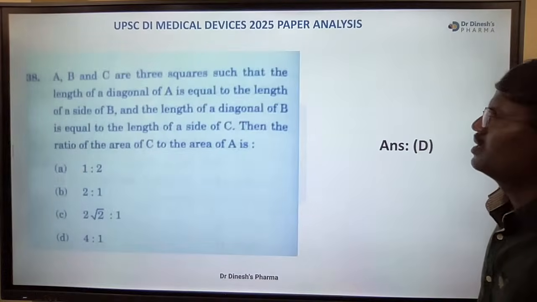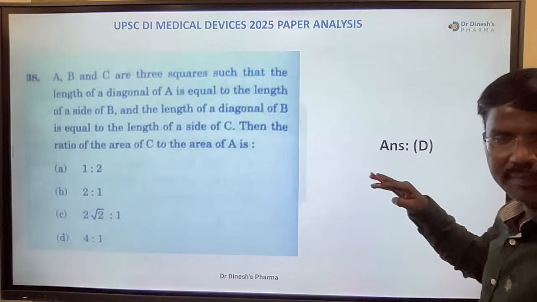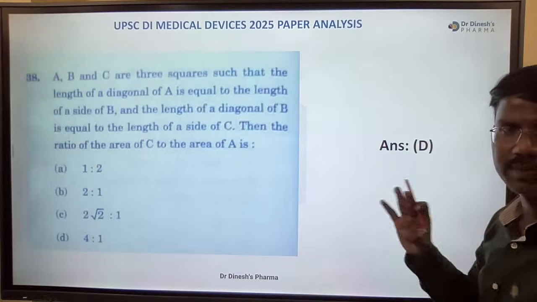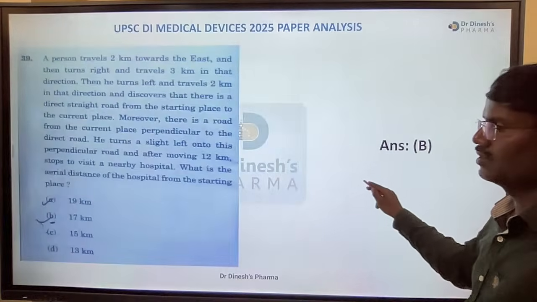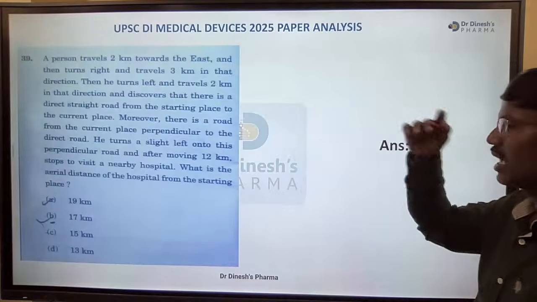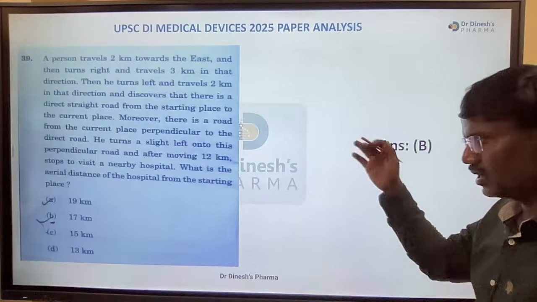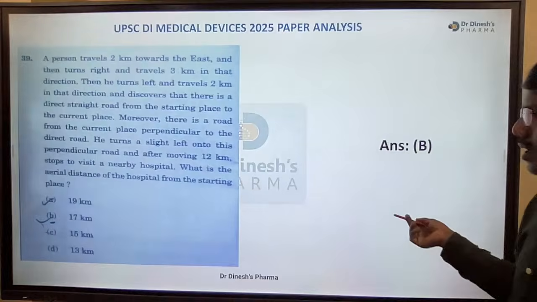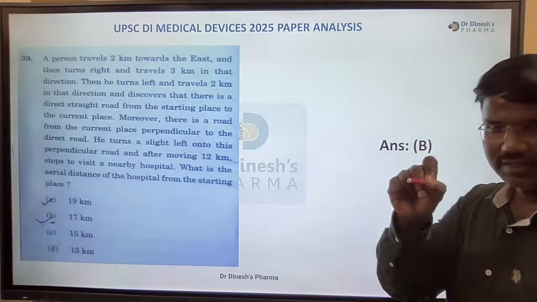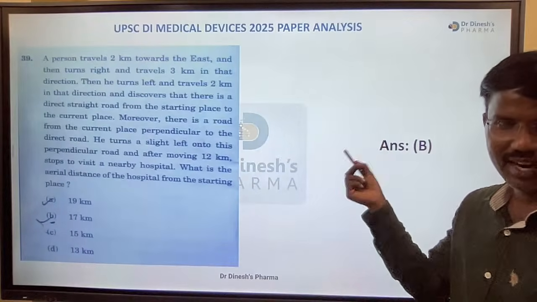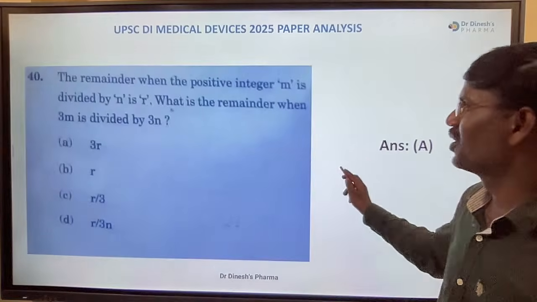Next, ABC, 3 squares such that the length of a diagonal A is equal. These questions were also explained by sir, not the exact question, but the tricks were explained by Anil sir. That answer is D, 4:1. And yes, a person travels. Everyone teaches this. This kind of question everyone expected, and as we expected, the question came. The answer is B, 17 kilometers. You might have drawn it like this, so all kinds of solving you might have done. The answer is B, 17 kilometers, right?